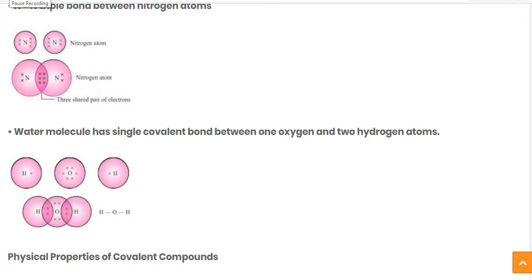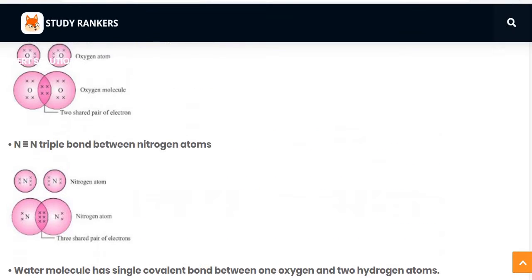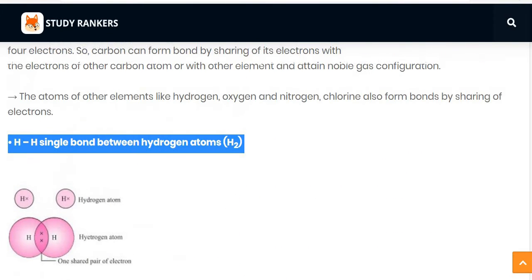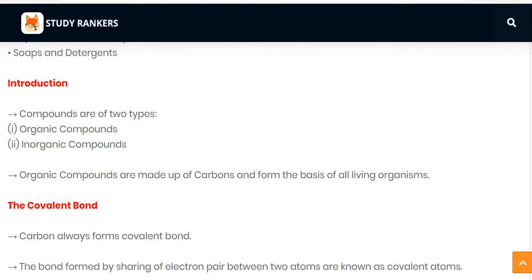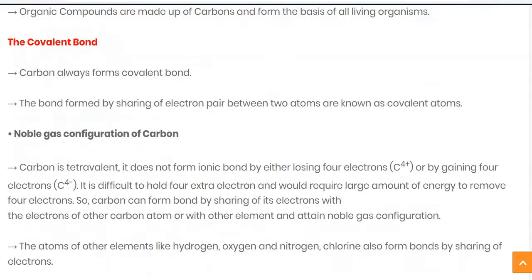Hello student, in the previous video we have seen the covalent bond types of substance, which is organic and inorganic compound. Organic compound means they are made up of carbon, and it is found in all the basic living organisms.